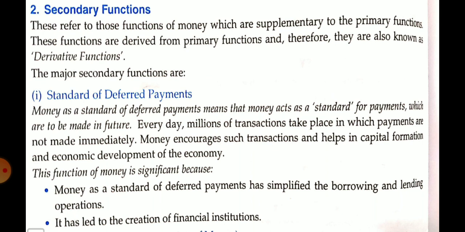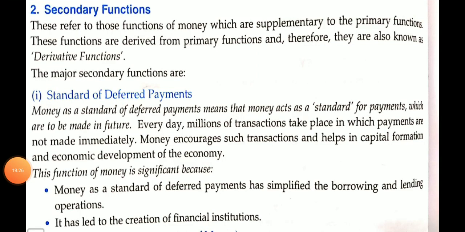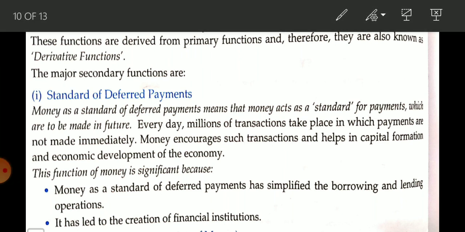Okay, next function, secondary function. We had completed the primary functions: there are two, medium of exchange and measure of value. Now secondary function. First is standard of deferred payment. So money acts as a standard for payments which are to be made in future.